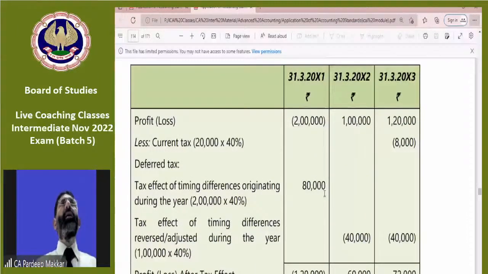See, here it is. Profit or loss is 2 lakh loss for 31st of March 2011. And we have profits in the next years, 1 lakh and 1,20,000. So whatever the profit in future years, that will be used to adjust the losses of your previous year. So that we are trying to do. For that purpose, they have calculated